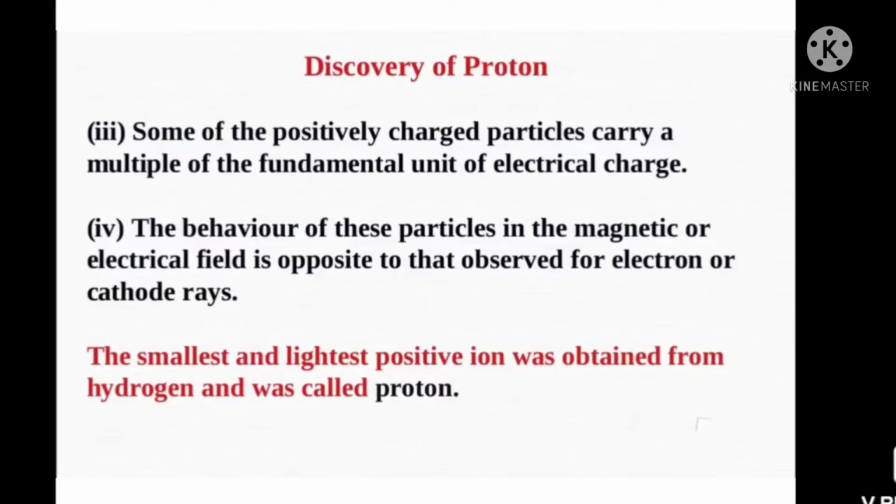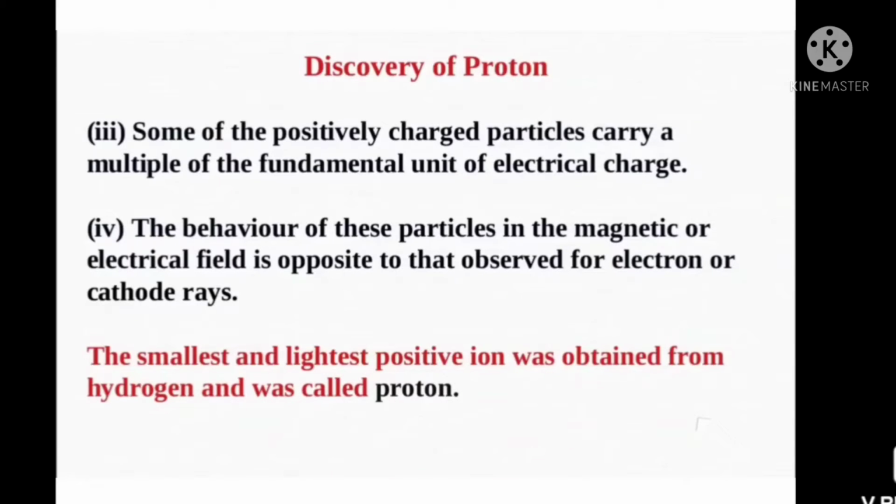In the case of cathode rays, what will happen? In the presence of an electric field, the ray bends towards the positive plate. And anode rays are also deflected by a magnetic field in a direction opposite to that of cathode rays.